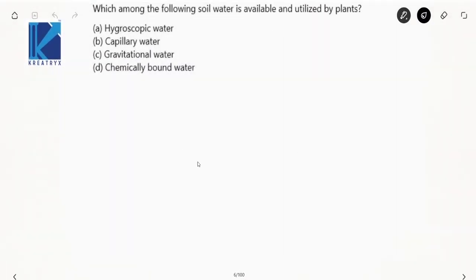Next one: which among the following soil water is available and utilized by plants? We have discussed this. Capillary water and nutrients in plants will move by capillary action in vascular plants. What are the parts responsible for this capillary action? We have discussed this. Xylem and phloem. Every point we have discussed.